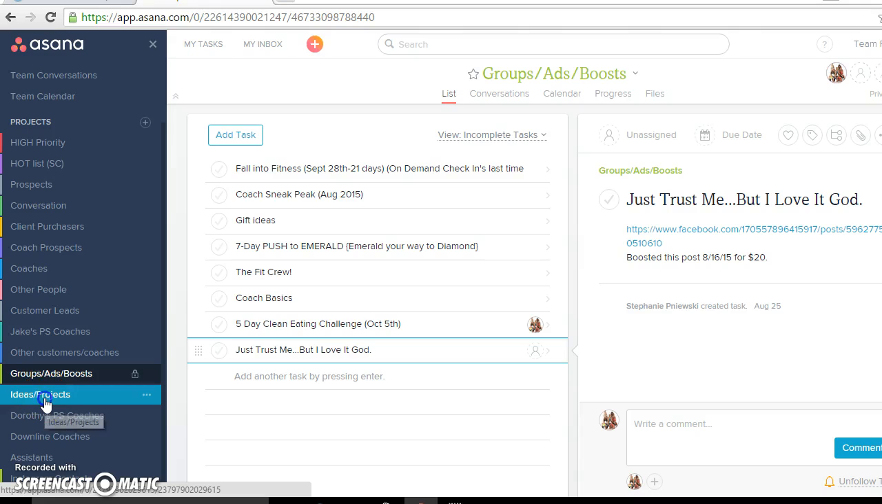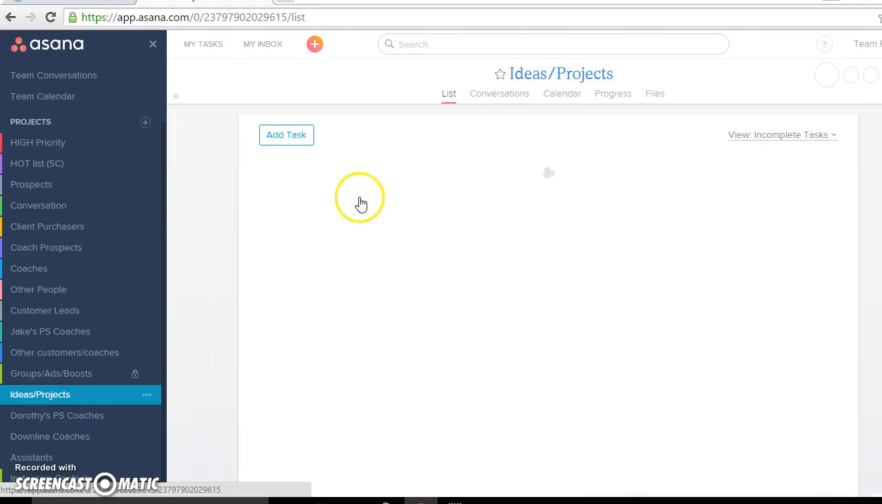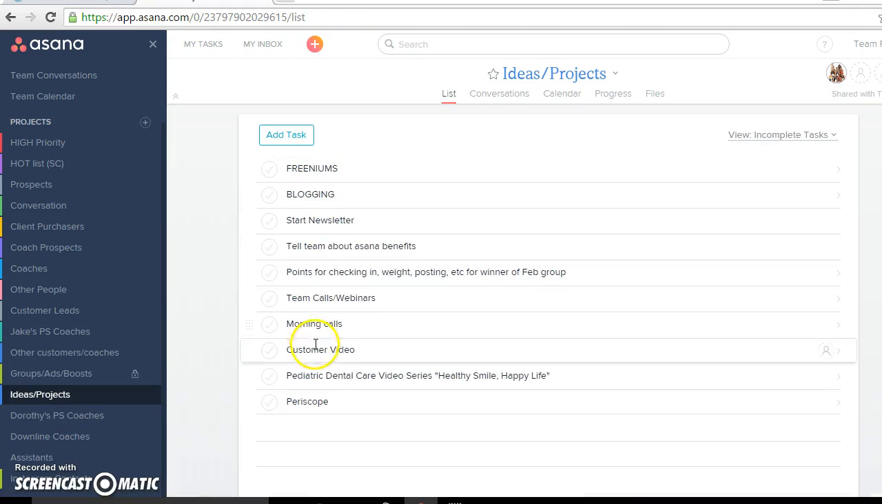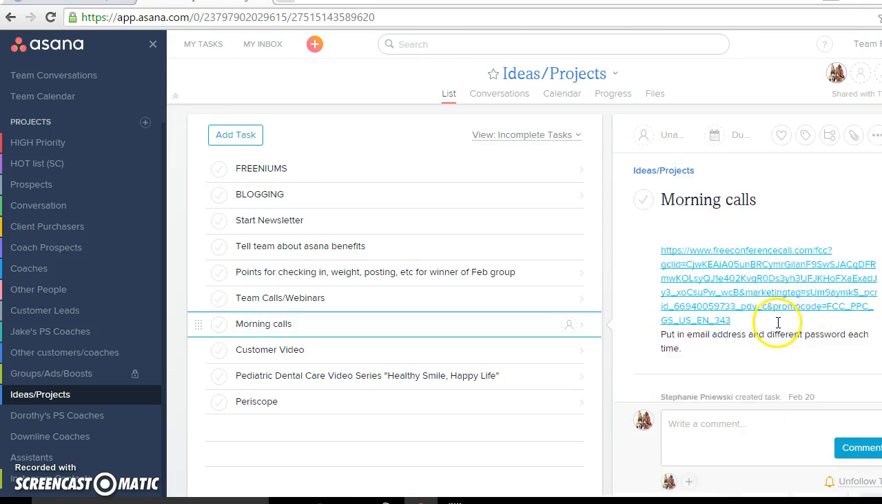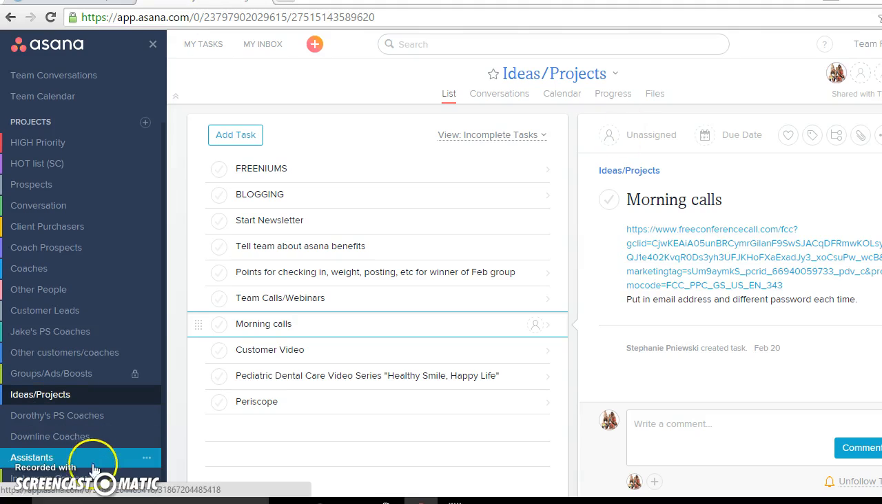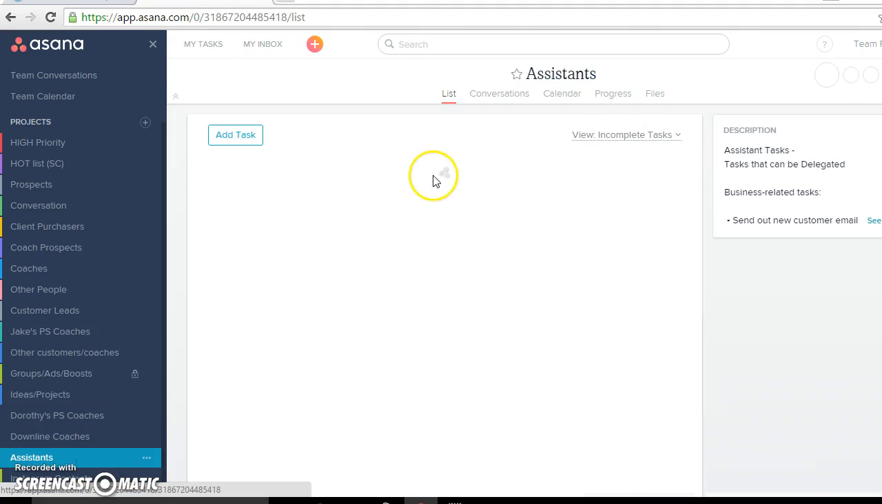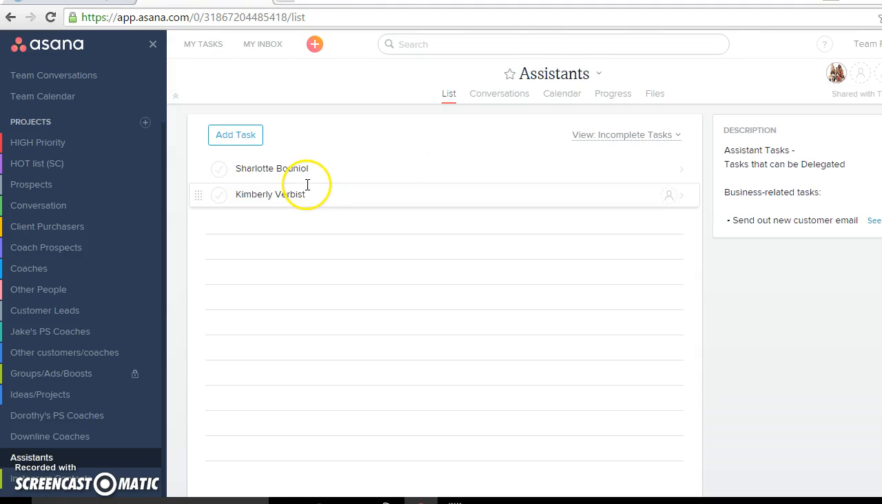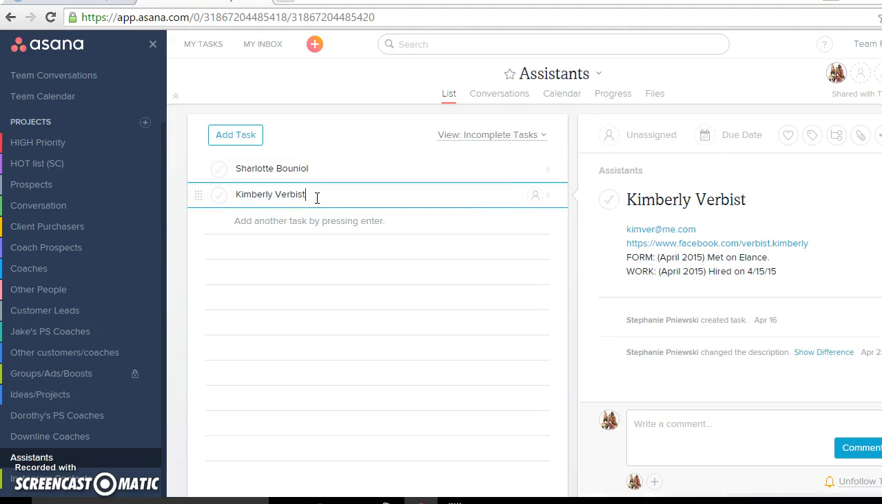Oh, and then this one, ideas and projects. I use this for like my freemiums, my dental series that I'm going to be doing, my morning calls, any ideas that I have, like the free conference call. I have the link here, so I don't have to go find it again, you know, things like that. And then I have my assistants. So like Charlotte here did my logo, and then Kimberly from Elance helps me with some of my website and blog.